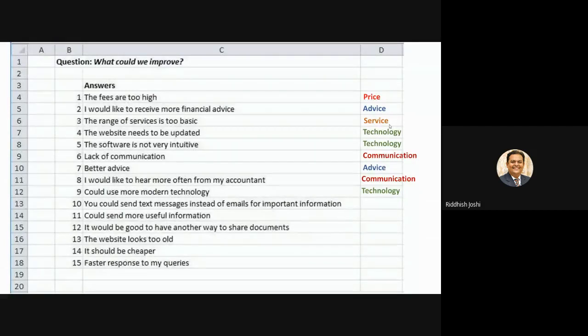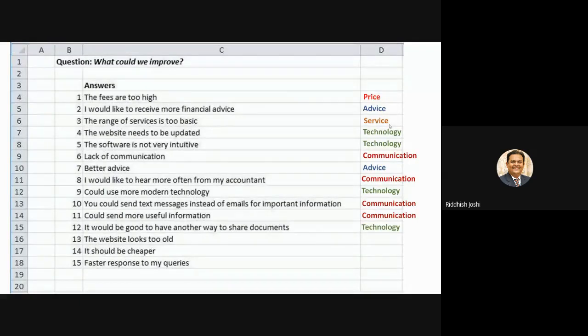The respondent wants a text message instead of email, so I will put it under communication. Could send more useful information. Again, with respect to communication. It would be good to have another way to share documents. Another way to share documents means here he is talking about some other technology which is not currently applied, so I will put it under technology.